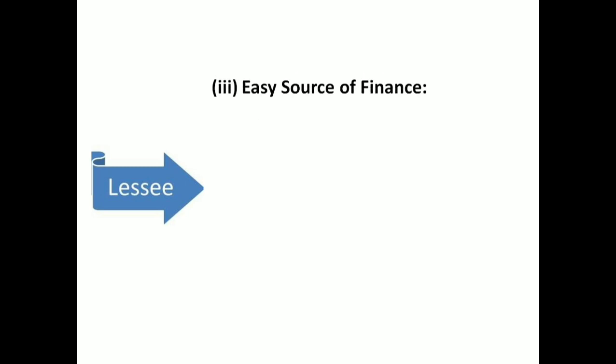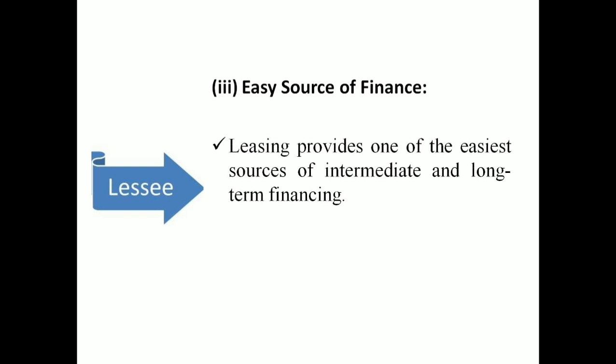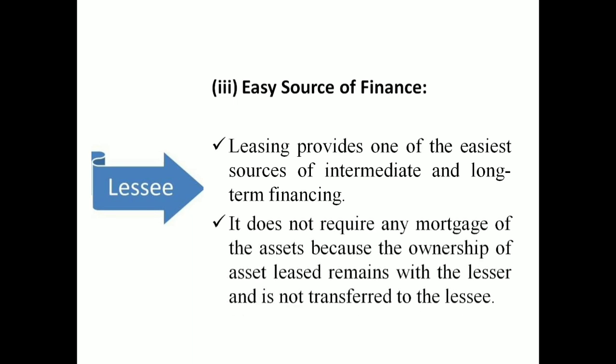And another one is that it is an easy source of finance. As compared to other financial sources, especially intermediate and long-term financing, it is the easiest source of financing options. And normally it does not require any mortgage of the assets because the ownership remains with the lessor.